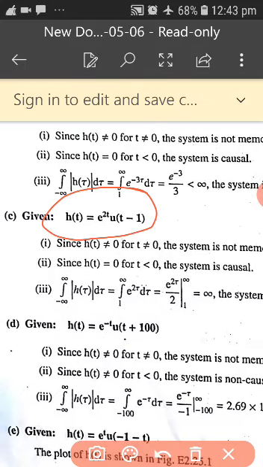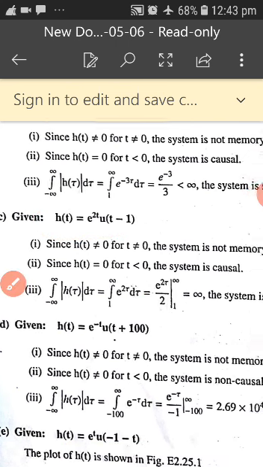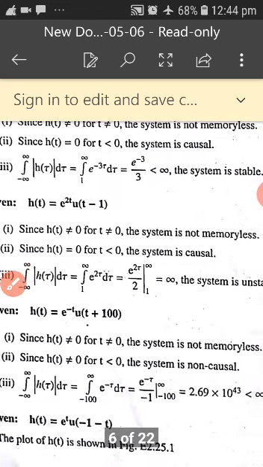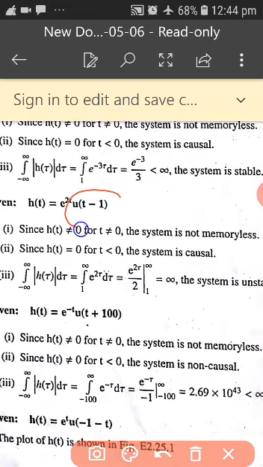Now we have understood the given response, h of t is equal to e to the power of 2t into u of t minus 1. First, whether the system requires memory or not. It is u of t minus 1, yes, it requires memory. Hence it is called not memoryless.